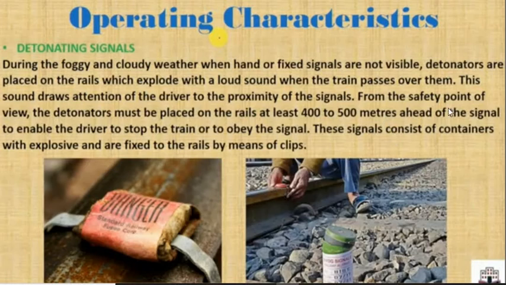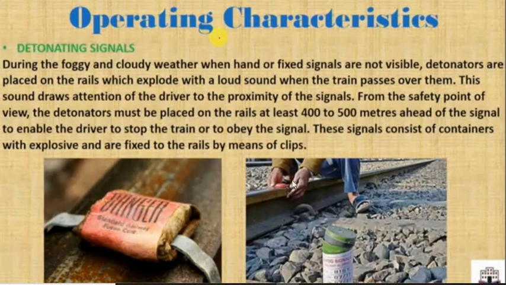From the safety point of view, detonators must be placed on the rails at least 400 to 500 meters ahead of the signals, to enable the driver to stop the train or obey the signal. These detonators consist of containers with explosive and are fixed to the rail by means of clips. As you can see, with the help of this clip, these detonators are fixed to the rail.